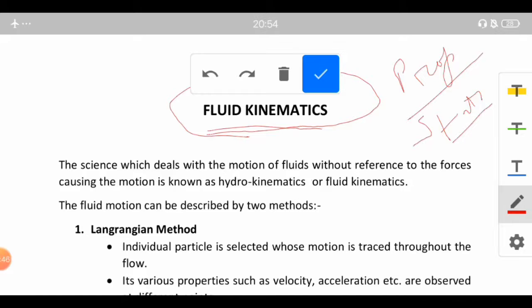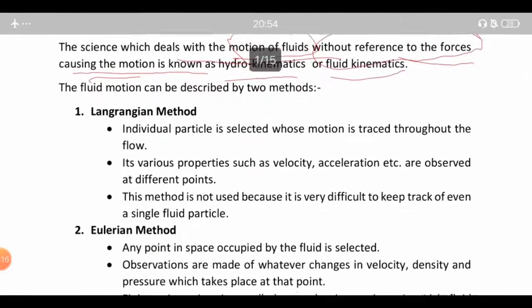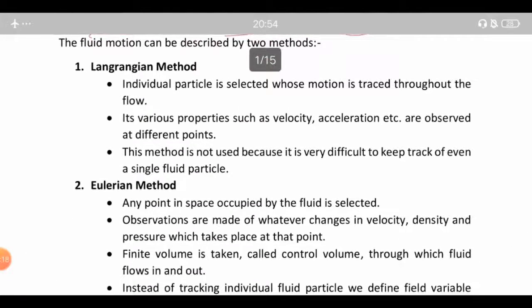The science which deals with the motion of fluids without reference to the forces causing motion is known as hydrokinematics or fluid kinematics. So we basically do not need reference to the forces. Without reference to the forces which cause the motion, when we try to know about the motion of the fluids, this is known as fluid kinematics. Fluid motion is studied in two different ways. First is the Lagrangian and second is the Eulerian.